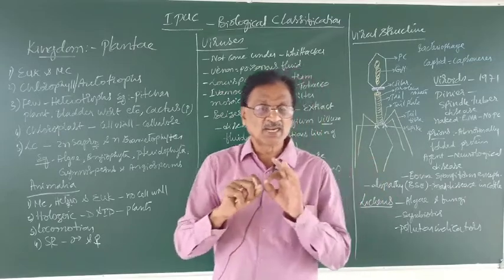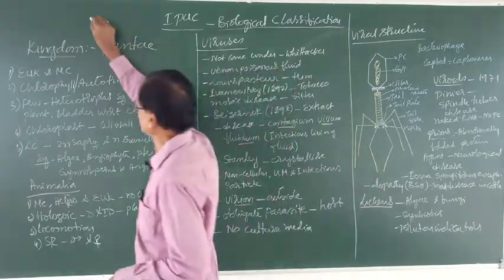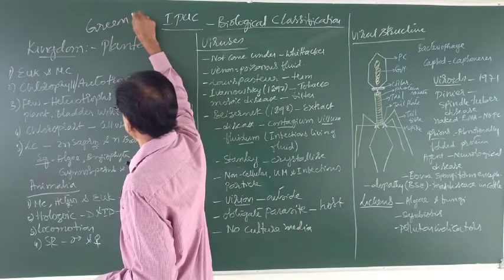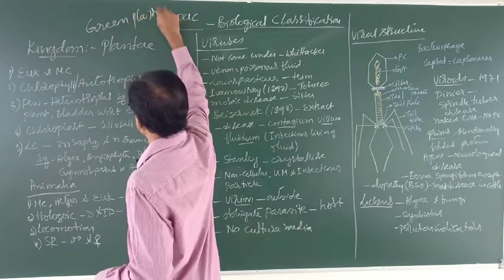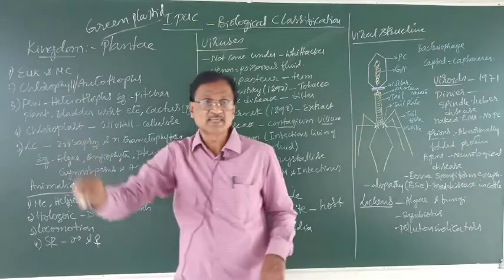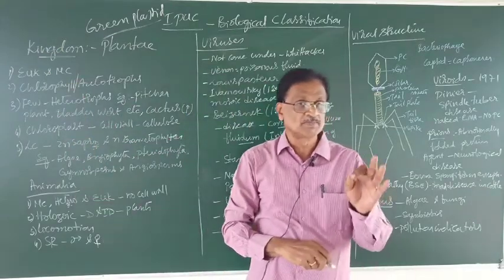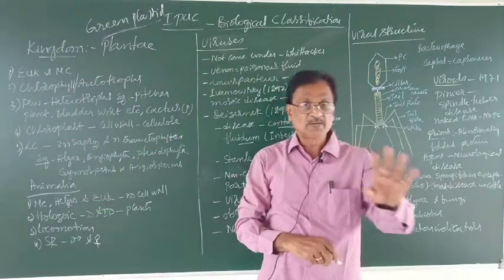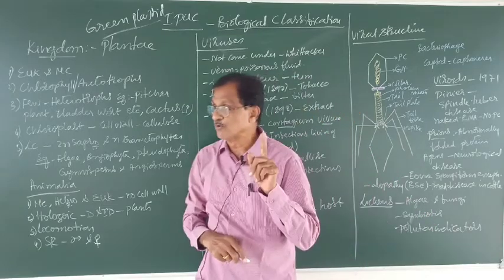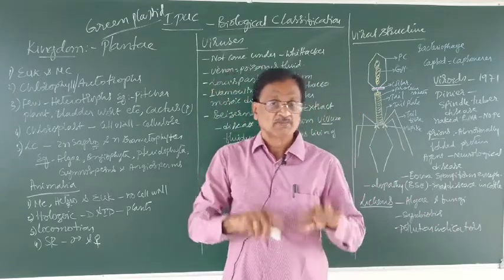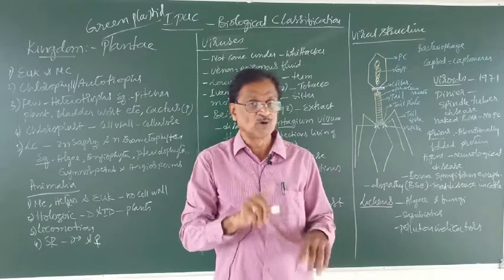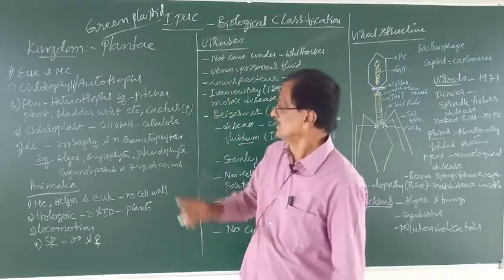It is even called green plastid. This chloroplast contains what? Chlorophyll pigments. These pigments are responsible for photosynthesis, by which plants can synthesize their own food material.